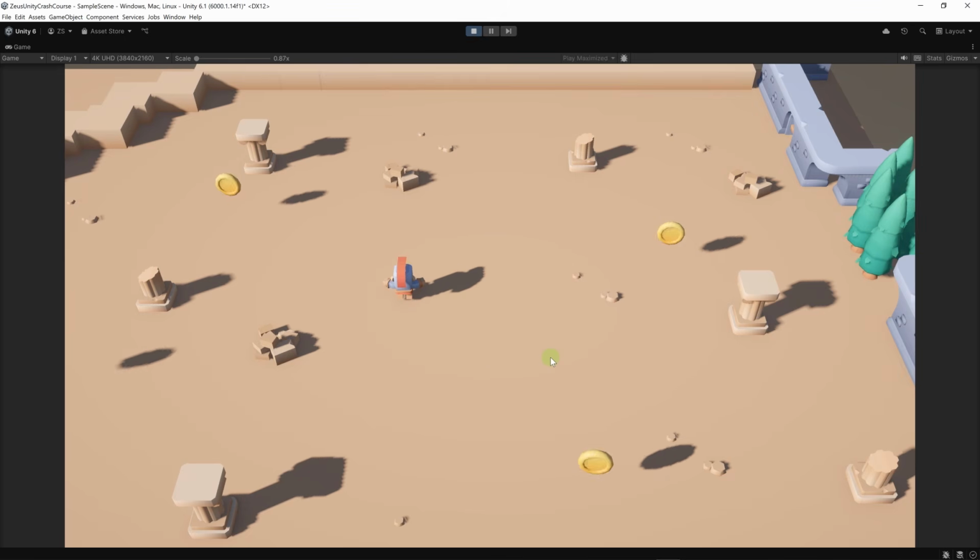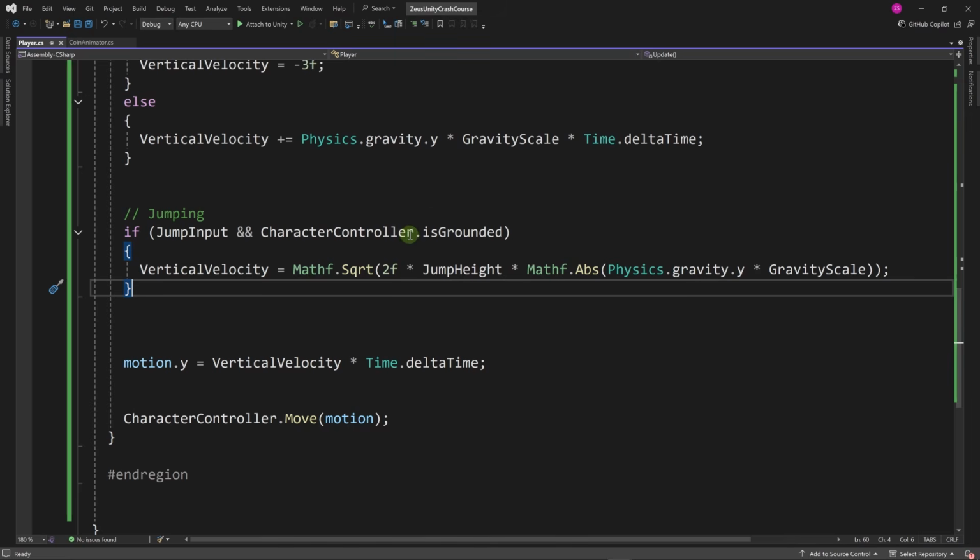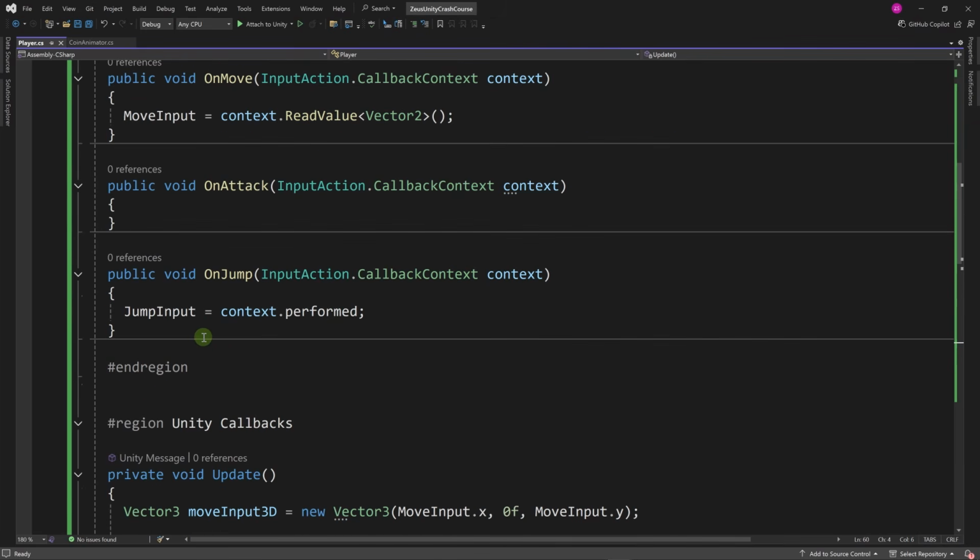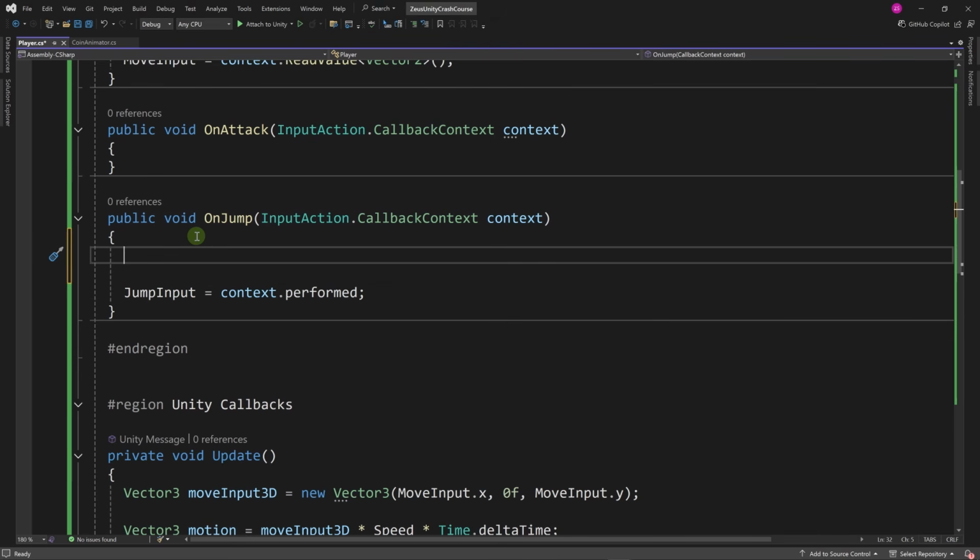Okay, as long as I hold the space bar, the jump input will be true because it's tied to the performed Boolean on our action. Let's go back to our code. What we can do here is, instead of directly assigning the value of context.performed to our jump input, we don't want jump input to go back to false.